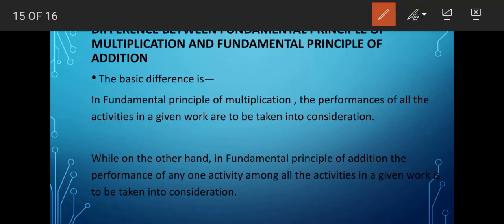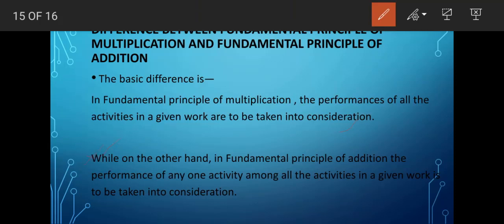The basic difference is, in the fundamental principle of multiplication, the performances of all the activities in a given work are to be taken into consideration. Means whatever activities are there under a given task, all those activities will have to be considered.